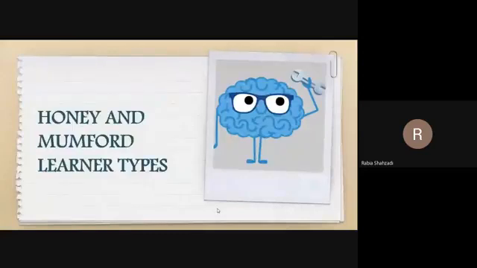In today's lecture, we are going to cover one of our major topics, that is the Honey and Mumford learner types. If you remember, the title of the course is Employability and Learning Skills. In the previous lectures, before the mid, we talked about the different factors that help us to improve our performance. And in the previous lecture, we talked about VAK, that is the visual, auditory and kinesthetic learning.